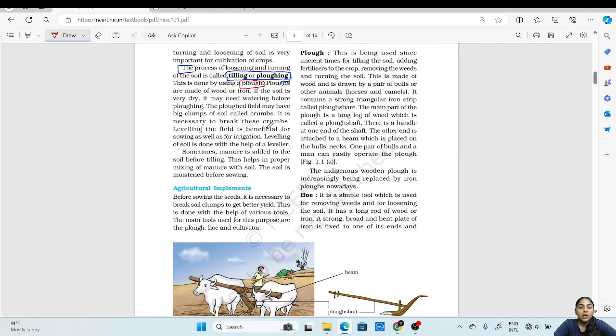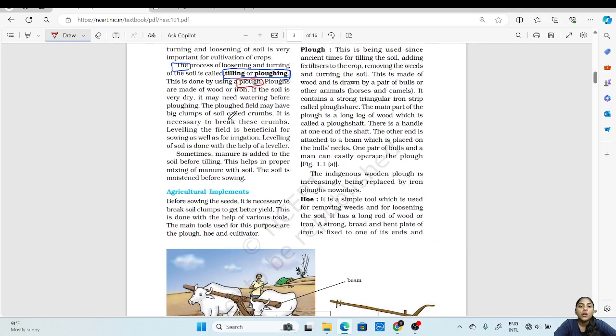Now if the soil is very dry, it may need watering before it is plowed. So if the soil is very dry, then first it should be watered and then the plowing should be done.